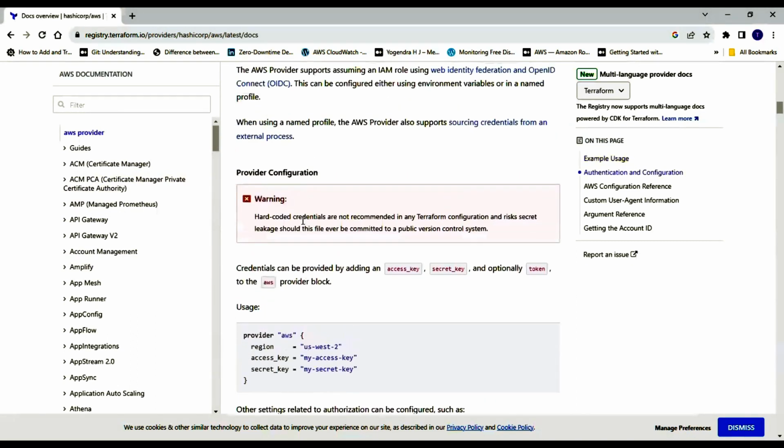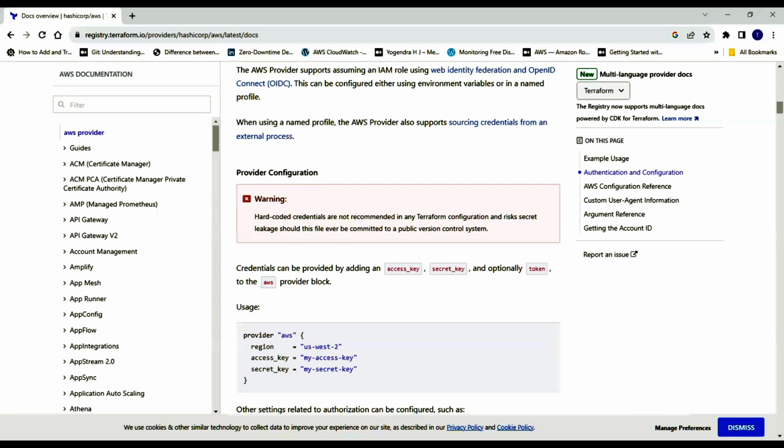Now, in order to create the AWS instance, remember we need certain things, right? So say, for example, I want to create an instance, I want to launch an instance. If I go to the AWS management console, you see I need a name. I need an operating system.